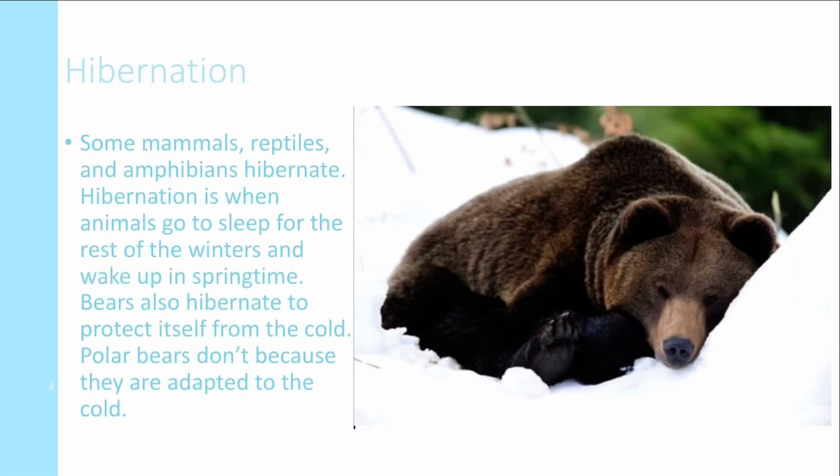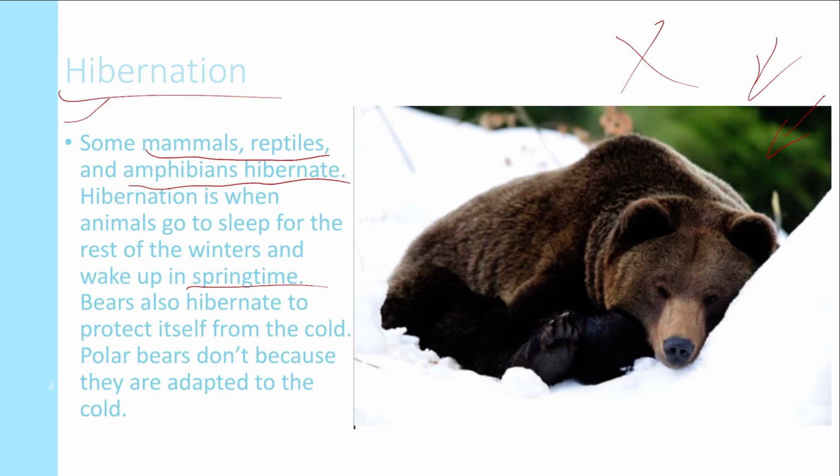Hibernation. Some mammals, reptiles, and amphibians hibernate. What is hibernation? Some animals cannot live in the winters, so they have a better way. They take a huge meal and then they start resting, and they sleep through the winter and wake up in springtime. They sleep for a very long time. Once winter is over, they wake up. This process is called hibernation. And you see white bears too. You're like, but why don't they hibernate? Because they are polar bears. They are adapted to the cold environment.